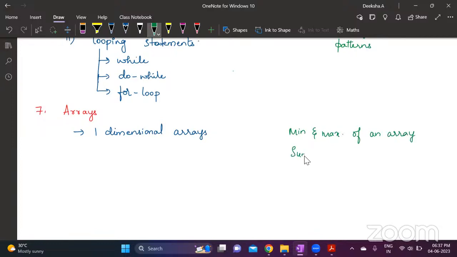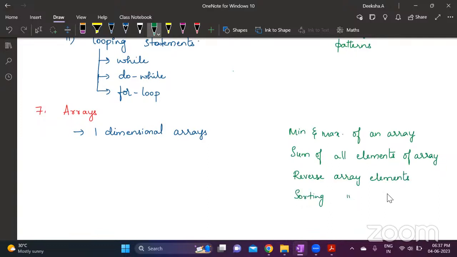And then they might ask you the sum of all elements of an array. Sum of all elements or product of all elements of an array can be asked as a question. Or they might ask you to reverse array elements, or sort array elements. These are the programming questions that you can get from one-dimensional arrays. And then you have two-dimensional arrays. Two-dimensional arrays are used to represent matrices, right? Again, here a general question might be given.